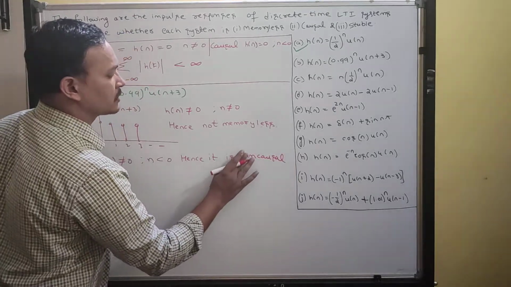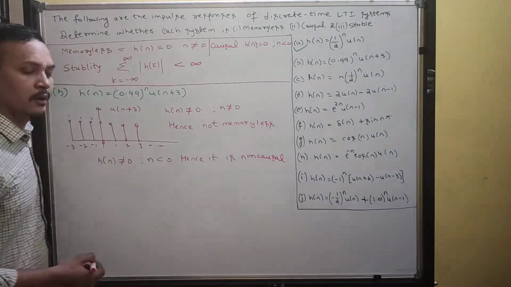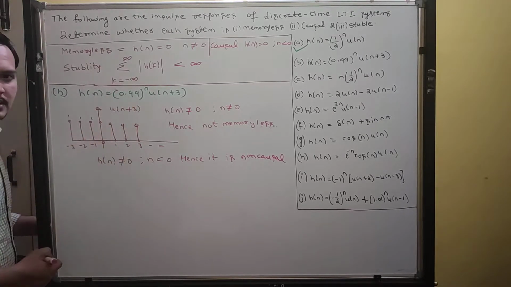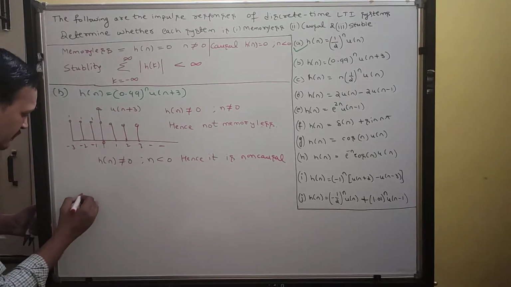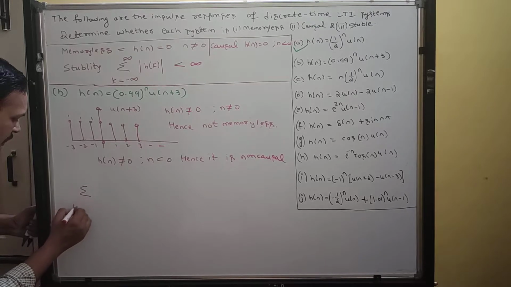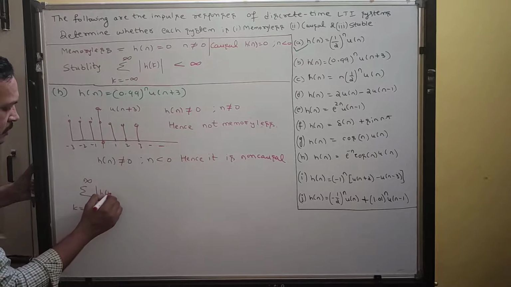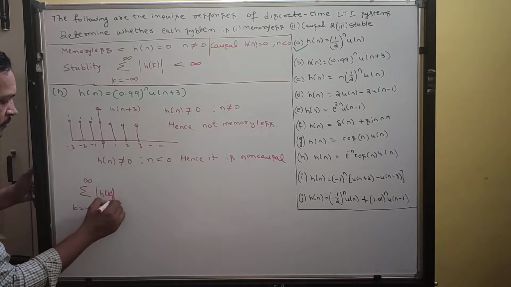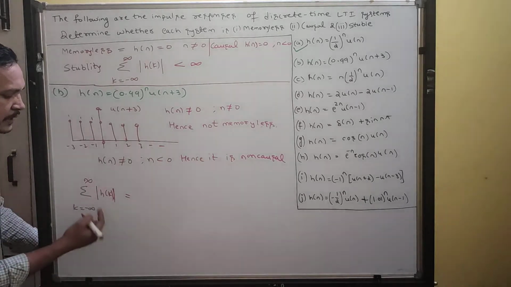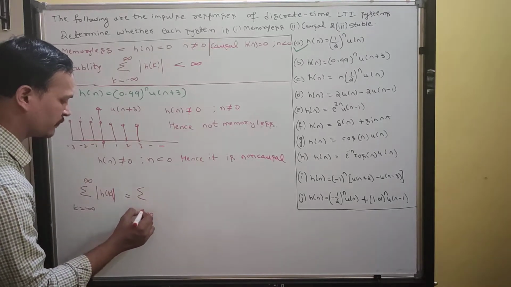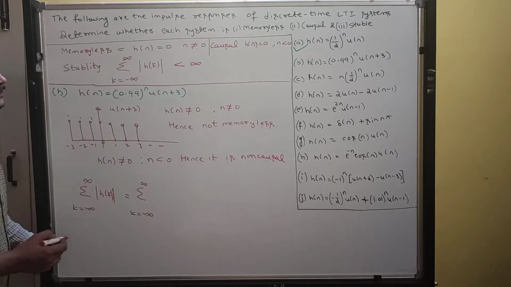Okay, hence you can say it is non-causal. Understood? Next, check for stability. Write the formula: summation k equals minus infinity to infinity, mod h of k. Again substitute summation k equals minus infinity to infinity.